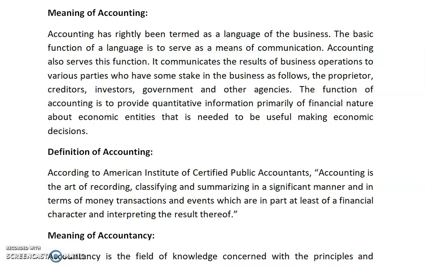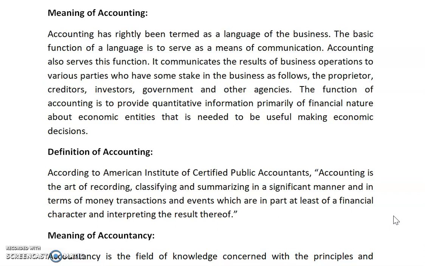It means how we maintain our accounts and what we do when we get the information: we communicate all the information to our accounting users. So, the definition of accounting: according to the AICPA, the American Institute of Certified Public Accountants, accounting is the art of recording, meaning recording the transactions, classifying, in terms of maintaining the ledger, and summarizing in summary form.